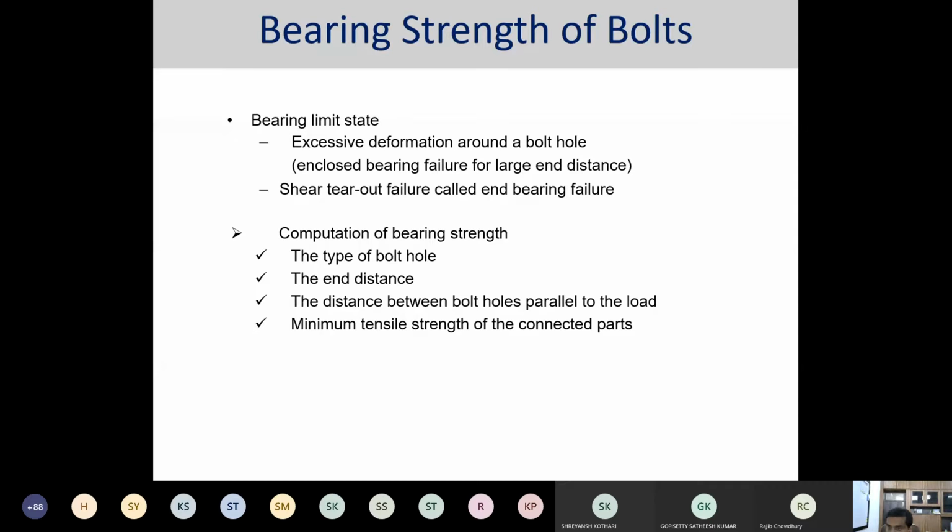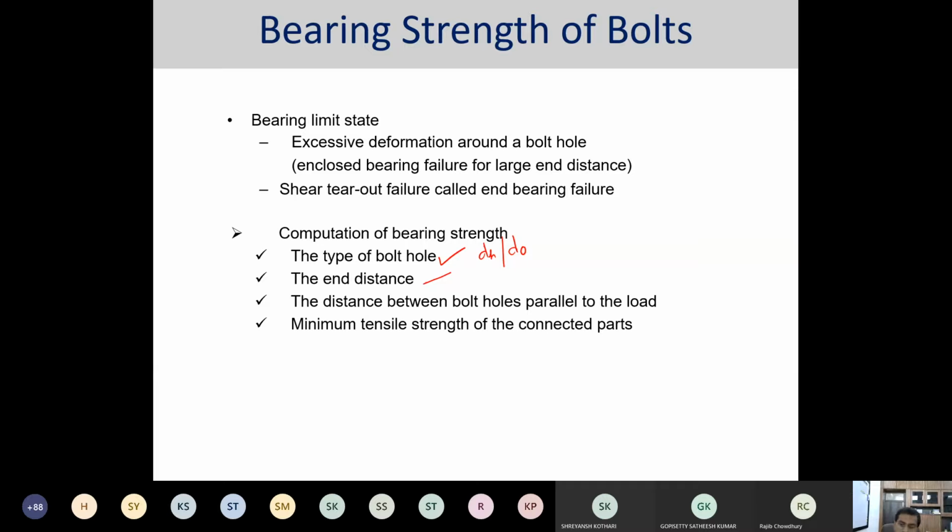Now here also the bearing limit state is there. In the bearing limit state, we have to find out different kinds of things, so different factors are required. For example, the type of the bolt hole, the d_h, which in some textbooks is also called d_o, the bolt hole diameter. The end distance, and sometimes you may also require the edge distance, even though it doesn't matter because both would be the same.